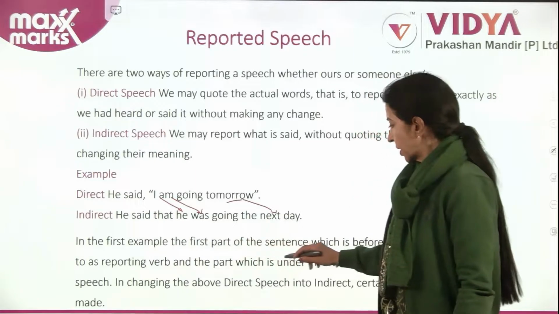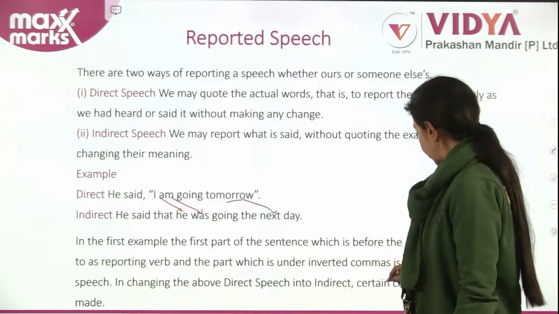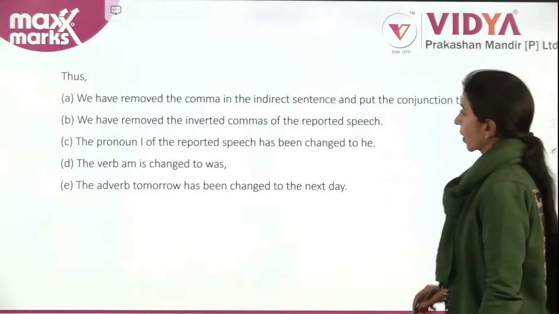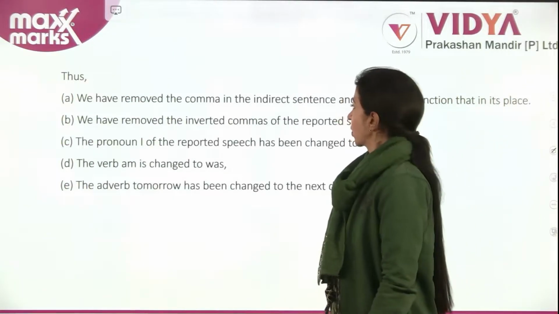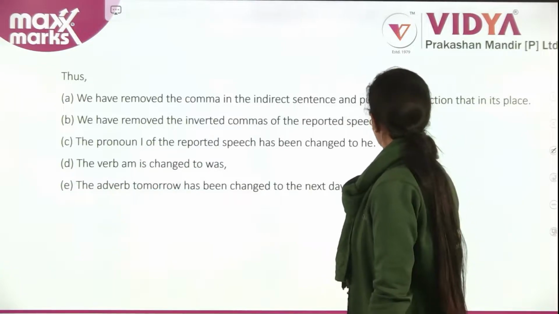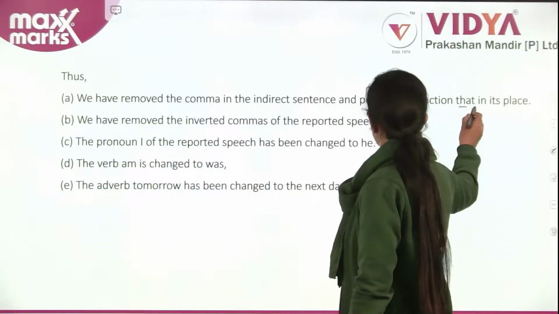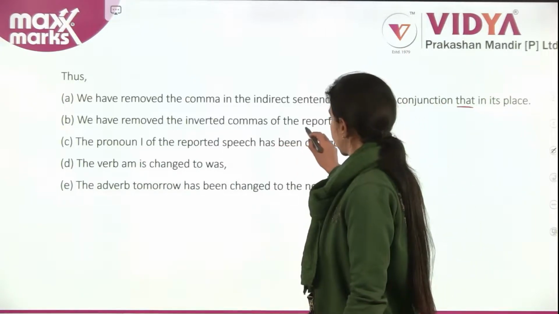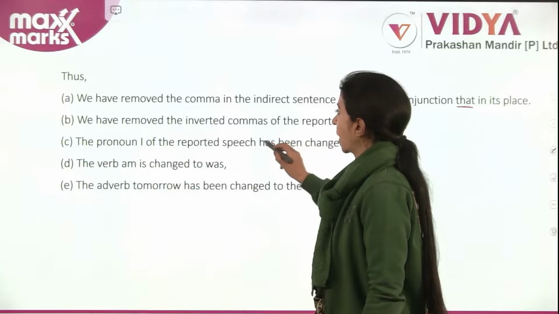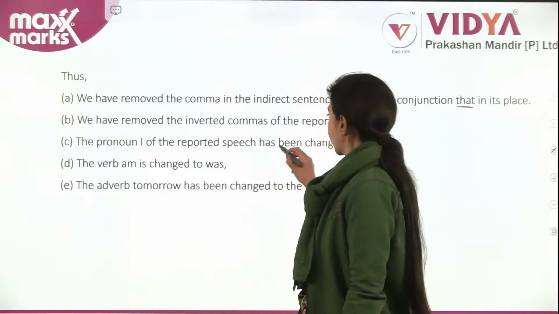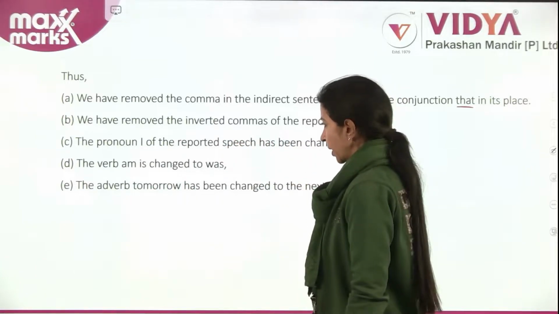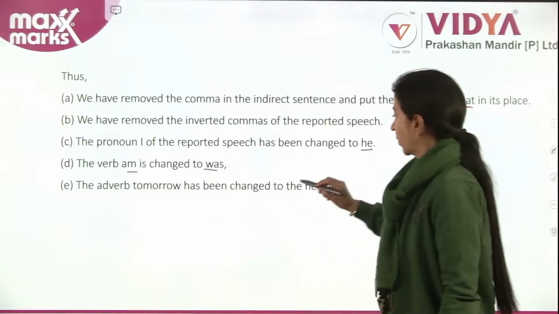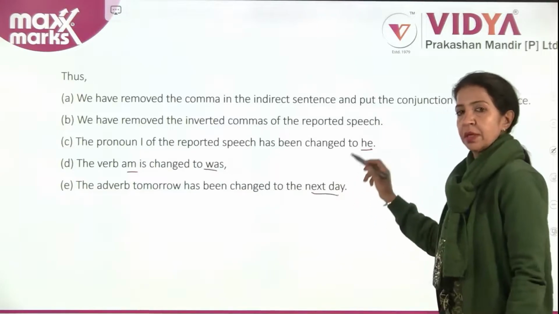In changing the above direct speech into indirect, certain changes have to be made. Thus, we have removed the comma in the indirect sentence and put the conjunction that in its place. We have removed the inverted commas of the reported speech. The pronoun I has been changed into he. The verb am is changed into was. The adverb tomorrow has been changed to the next day.